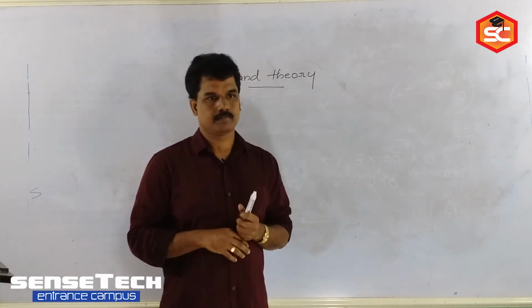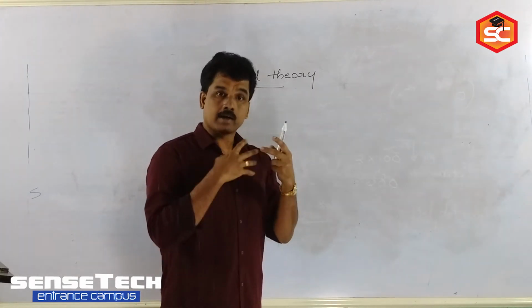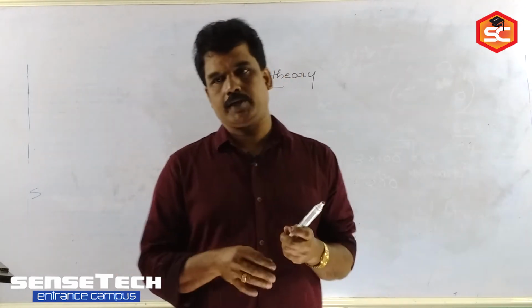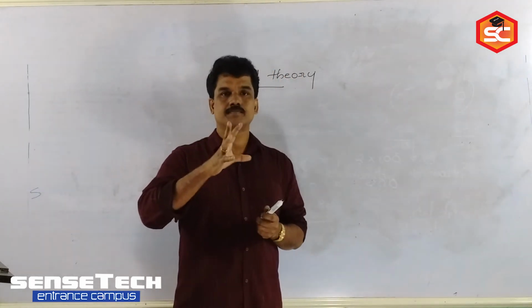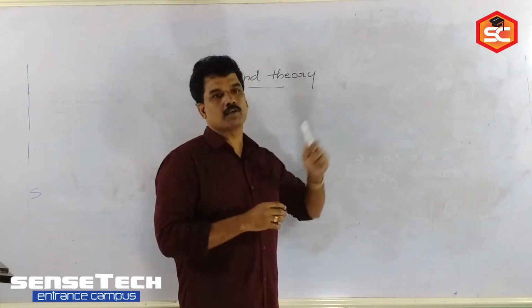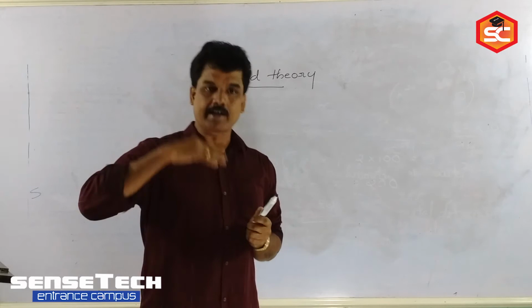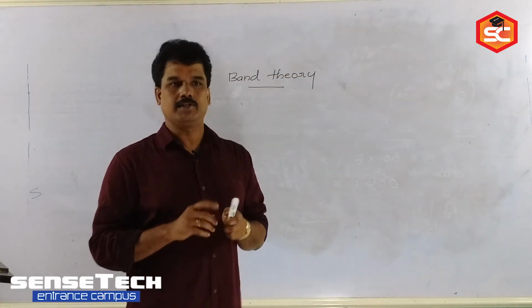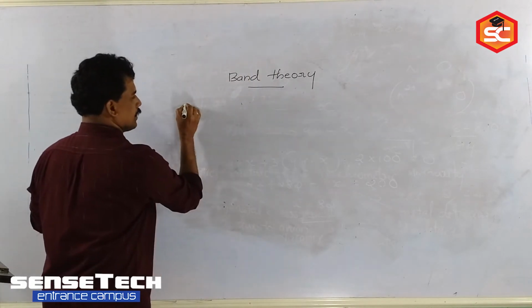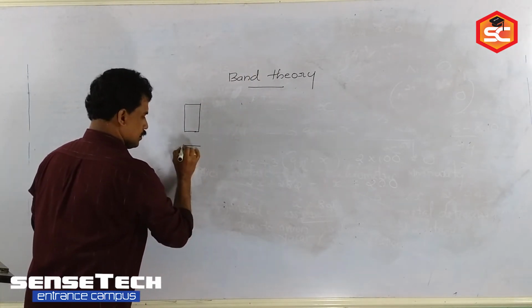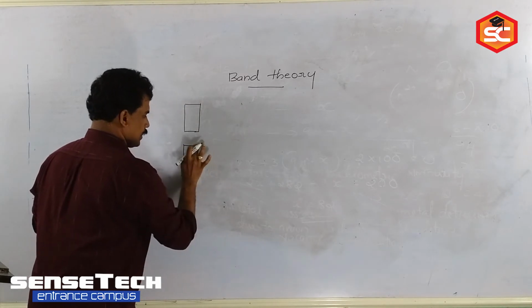Both will be there. Some orbitals are completely filled or partially filled and others are vacant. The orbitals with electrons are called the valence band and the vacant orbitals present in the outermost shell are called the conduction band. There are 2 bands in each crystal. Which are they? Valence band and conduction band.